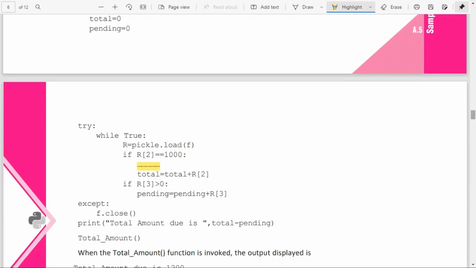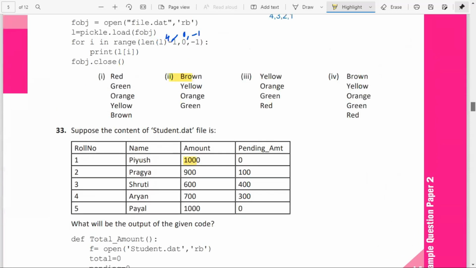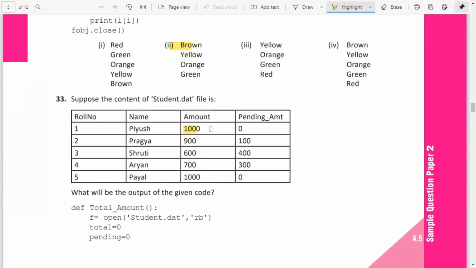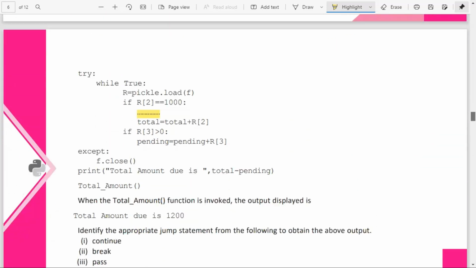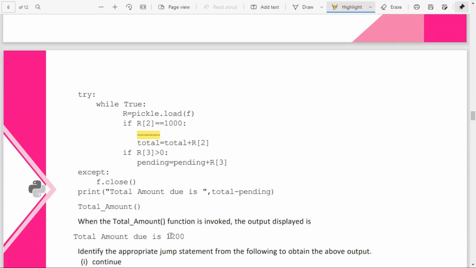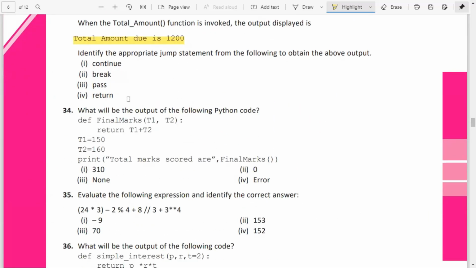Again, R of 2 total, that is pending equal to 800, you will get in the final. And total will be added when that amount is 1000. So 2000 is there: 1000 plus 1000 is 2000, and the pending amount is 800. So when you do 2000 minus 800, how much will you get? 1200. So your answer is that the total amount due is 1200 when you are using the pass statement. Pass is nothing, it's like an empty statement.